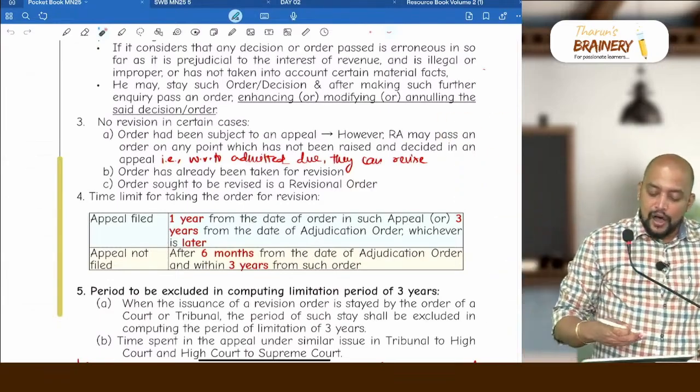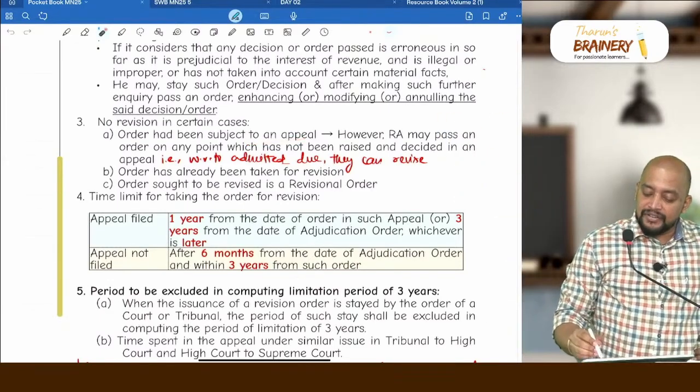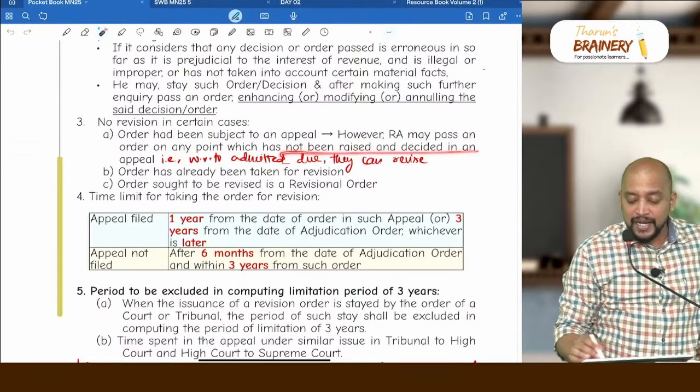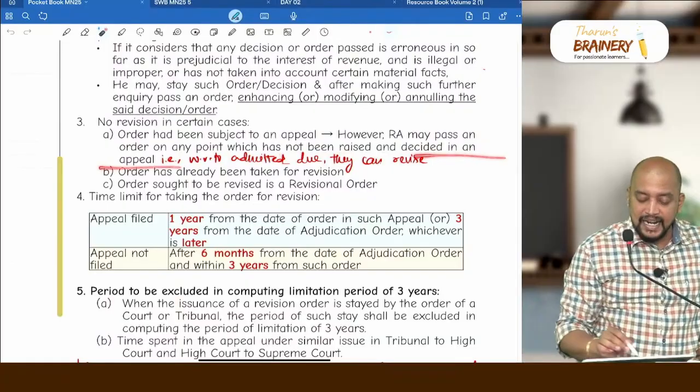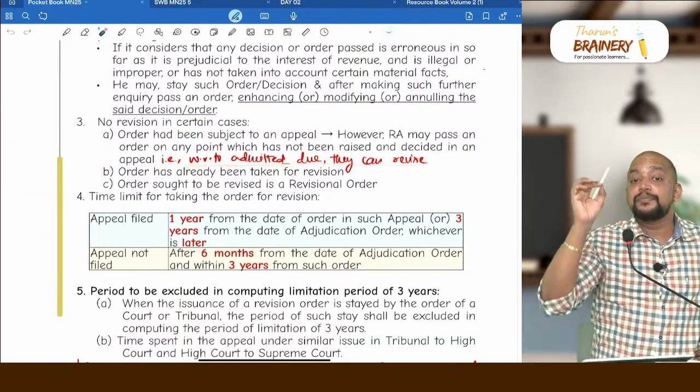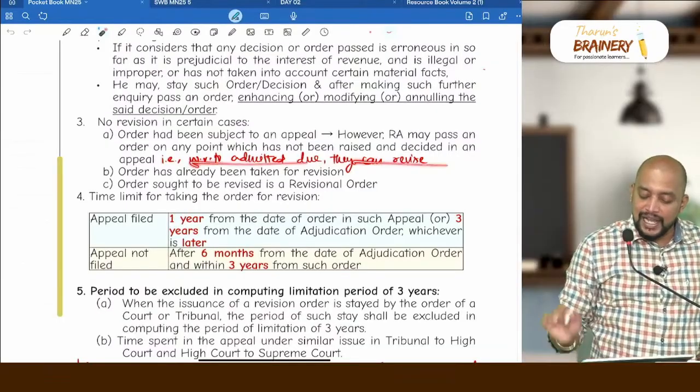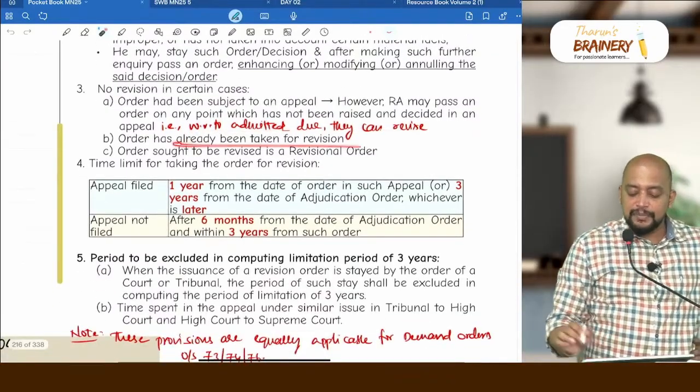So see this, the order has been subject to appeal. However, the revision authority may pass an order on any point which has not been raised and decided in an appeal. That is with respect to the admitted due. We discussed admitted due and disputed due. With respect to the admitted due, they can revise.